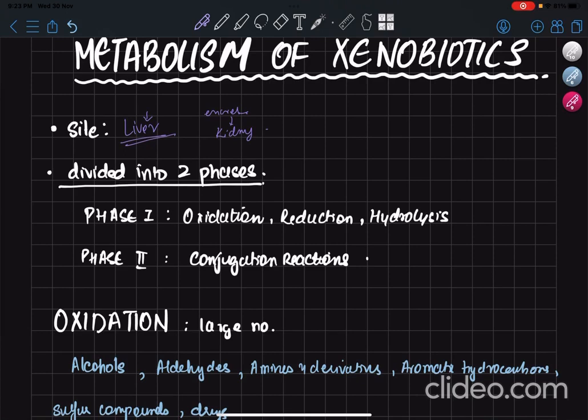When it increases, then we can expect there is a problem with the liver or a problem with the bilirubin metabolism. So yeah, that is about this site. Now coming to the main part of the chapter, that is the phases of metabolism, or the mechanism of detoxification.